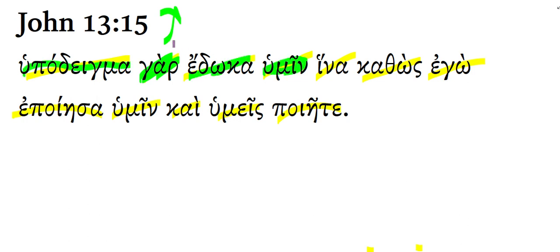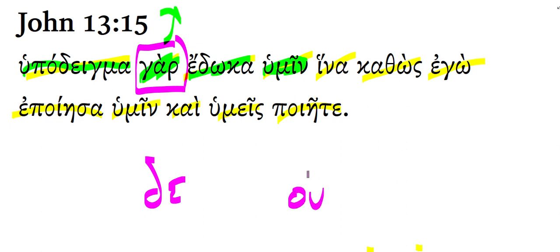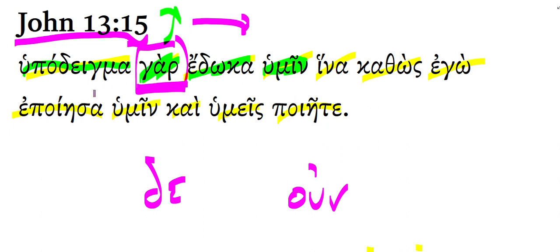Notice how we have that post-positive word gar. Remember, Greek has all those little bitty connecting words like de, gar, oun, that will jump second. That's why they're called post-positive. Sometimes they'll jump further in, but at least they'll jump in second. In English, we put connecting words like that first, so we pull it out and put it first. "For I gave to you all an example," so that we know the subjunctive's coming.